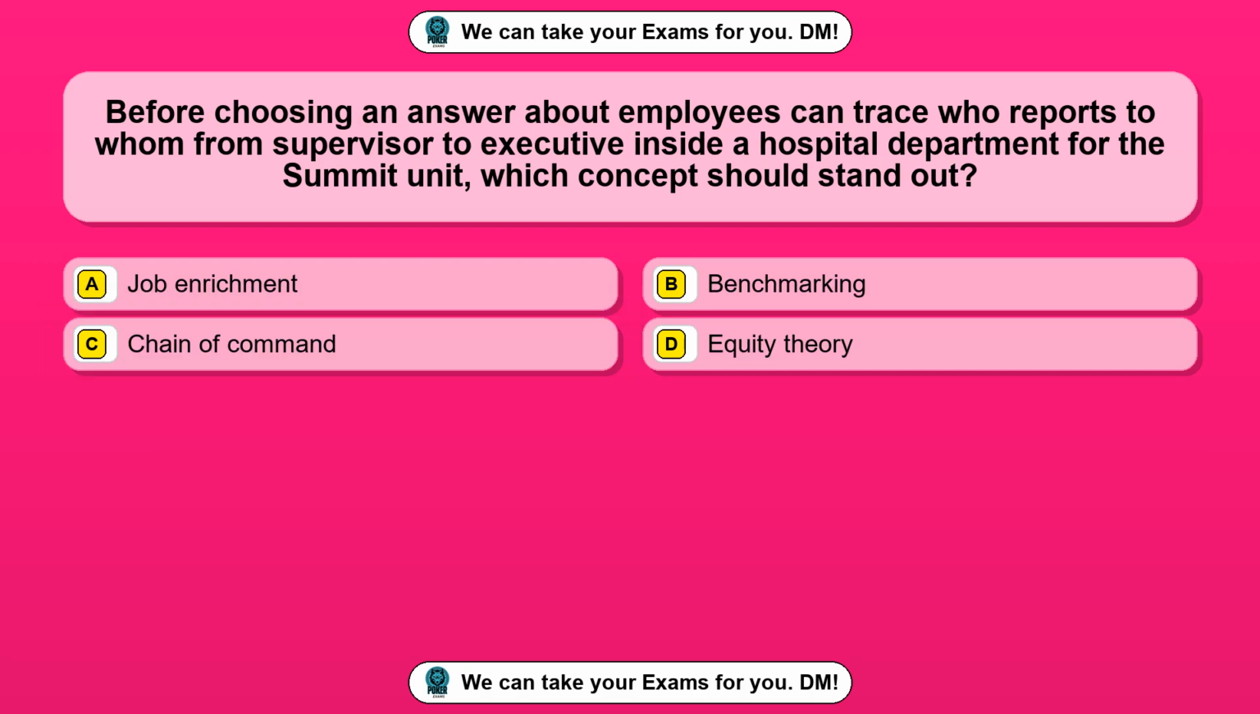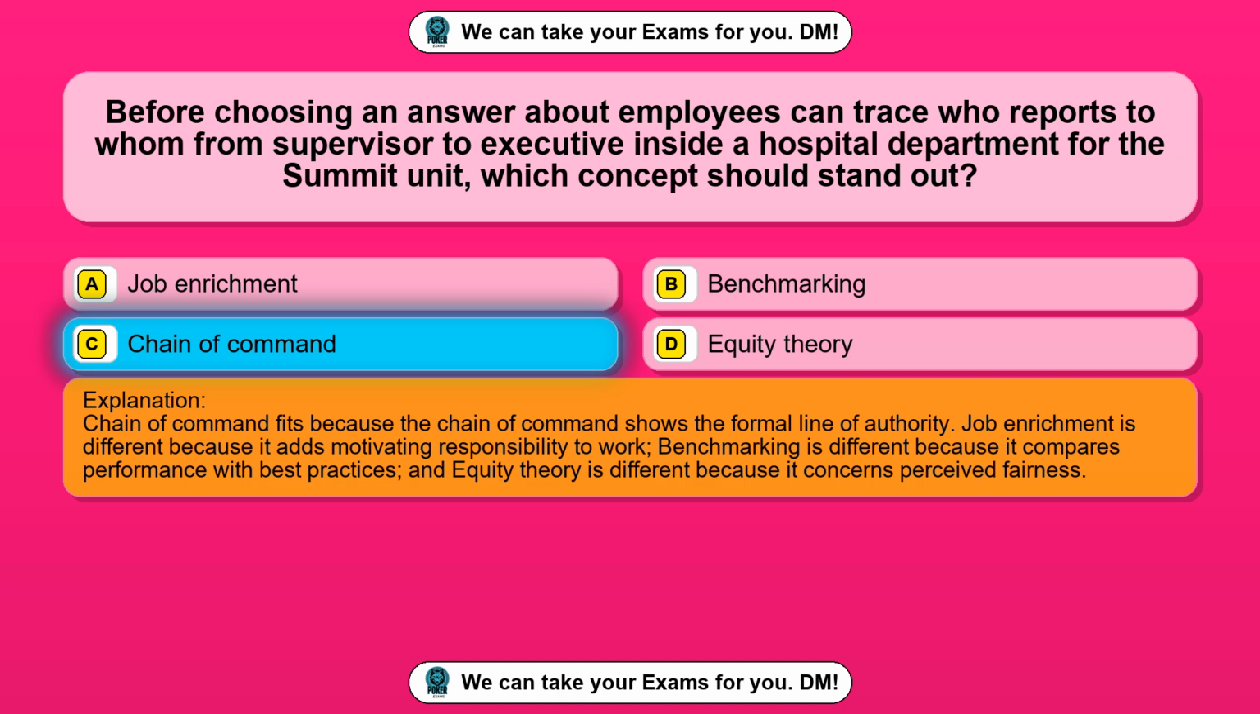Question 58. Before choosing an answer about employees who can trace who reports to whom from supervisor to executive inside a hospital department for the Summit unit, which concept should stand out? Option A, job enrichment. Option B, benchmarking. Option C, chain of command. Option D, equity theory. The correct answer is option C, chain of command. Chain of command fits because the chain of command shows the formal line of authority. Job enrichment is different because it adds motivating responsibility to work. Benchmarking is different because it compares performance with best practices, and equity theory is different because it concerns perceived fairness.